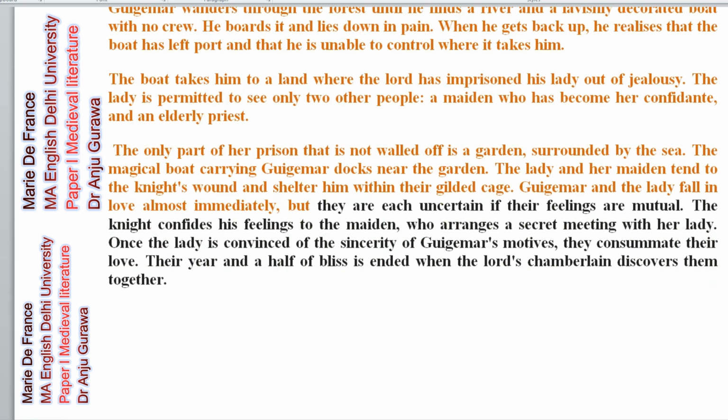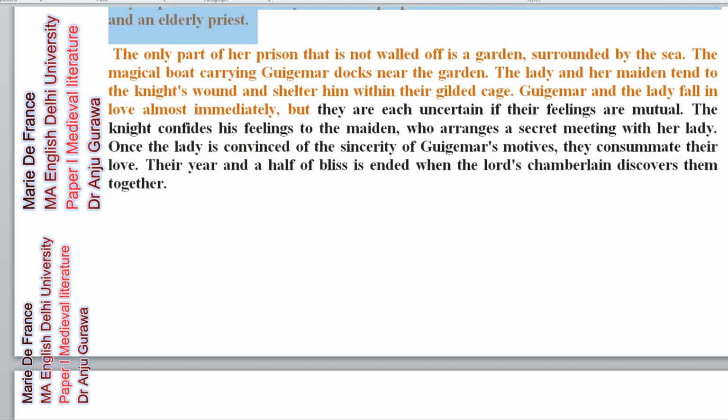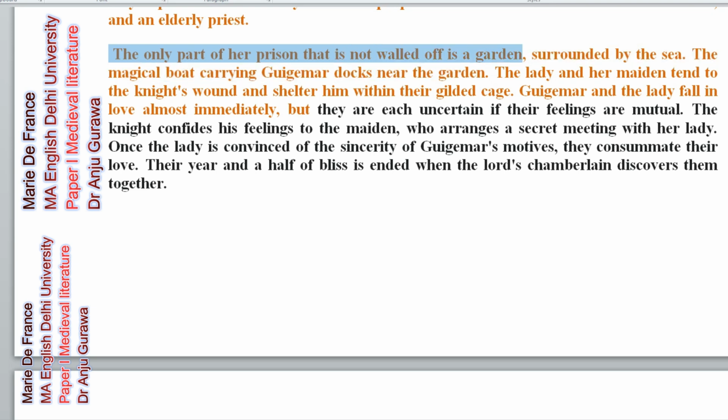Okay. The boat takes him to a land where the Lord has imprisoned a lady out of jealousy. The lady is permitted to see only two other people, a maiden who has become her confidante and an elderly priest. The only part of her prison that is not walled off is a garden surrounded by sea. The magical boat carrying Guigemar docks near the garden. The lady and her maiden tend to the knight's wound and shelter him within their gilded cage.